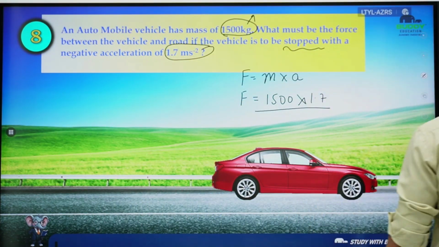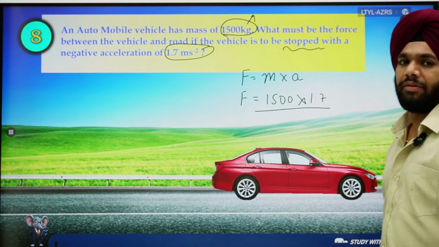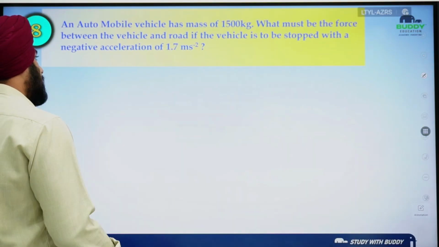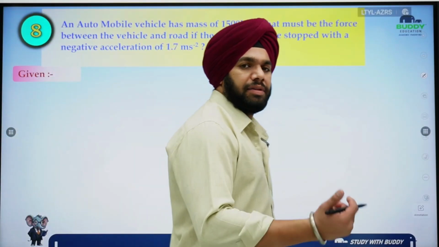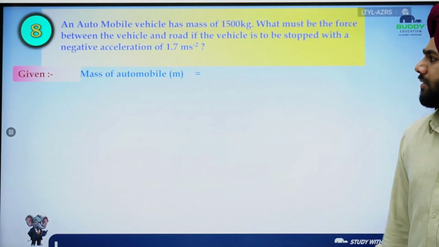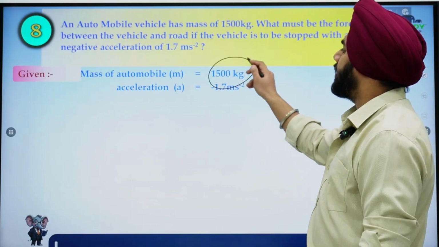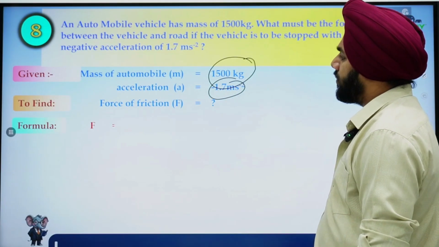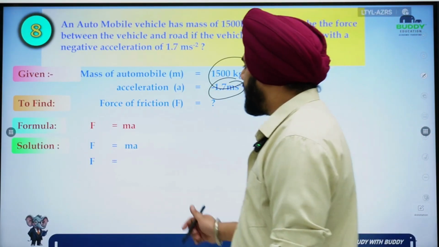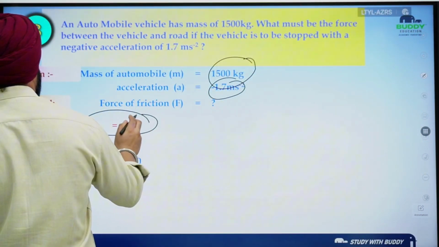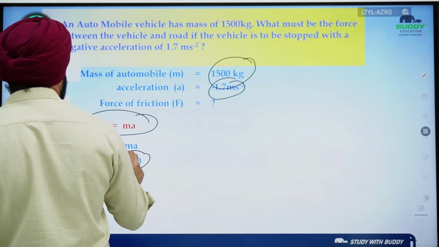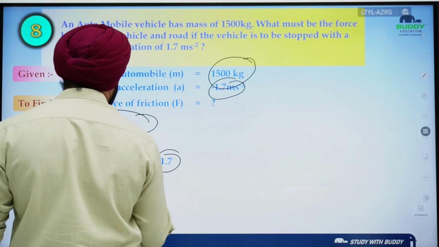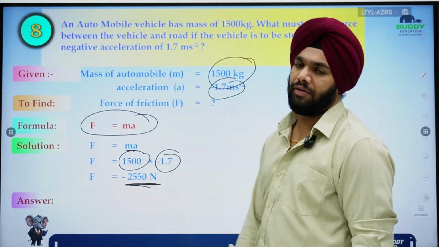So if I have to stop this, I have to apply some force. I'll eventually apply some brakes, and then the final velocity has to become 0. Initial velocity is not given because we are directly provided with the acceleration, right? So the mass of the automobile is given as 1500 kg, acceleration is given as minus 1.7 meter per second square. So what will be the force of friction? Same way, F net is equal to MA, F is equal to M, so it will be 1500 into 1.7. So this is the force of friction, minus 2550 Newton.